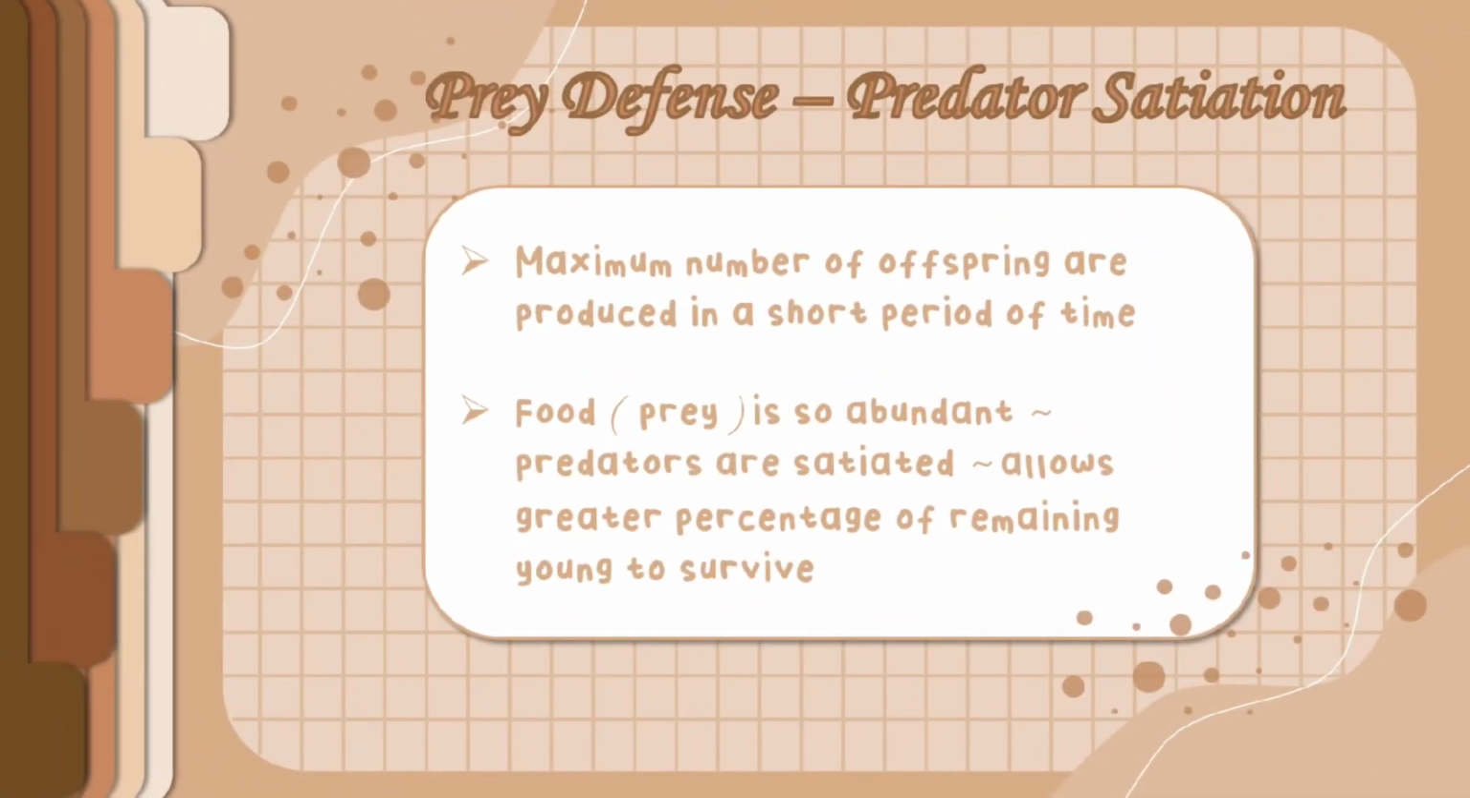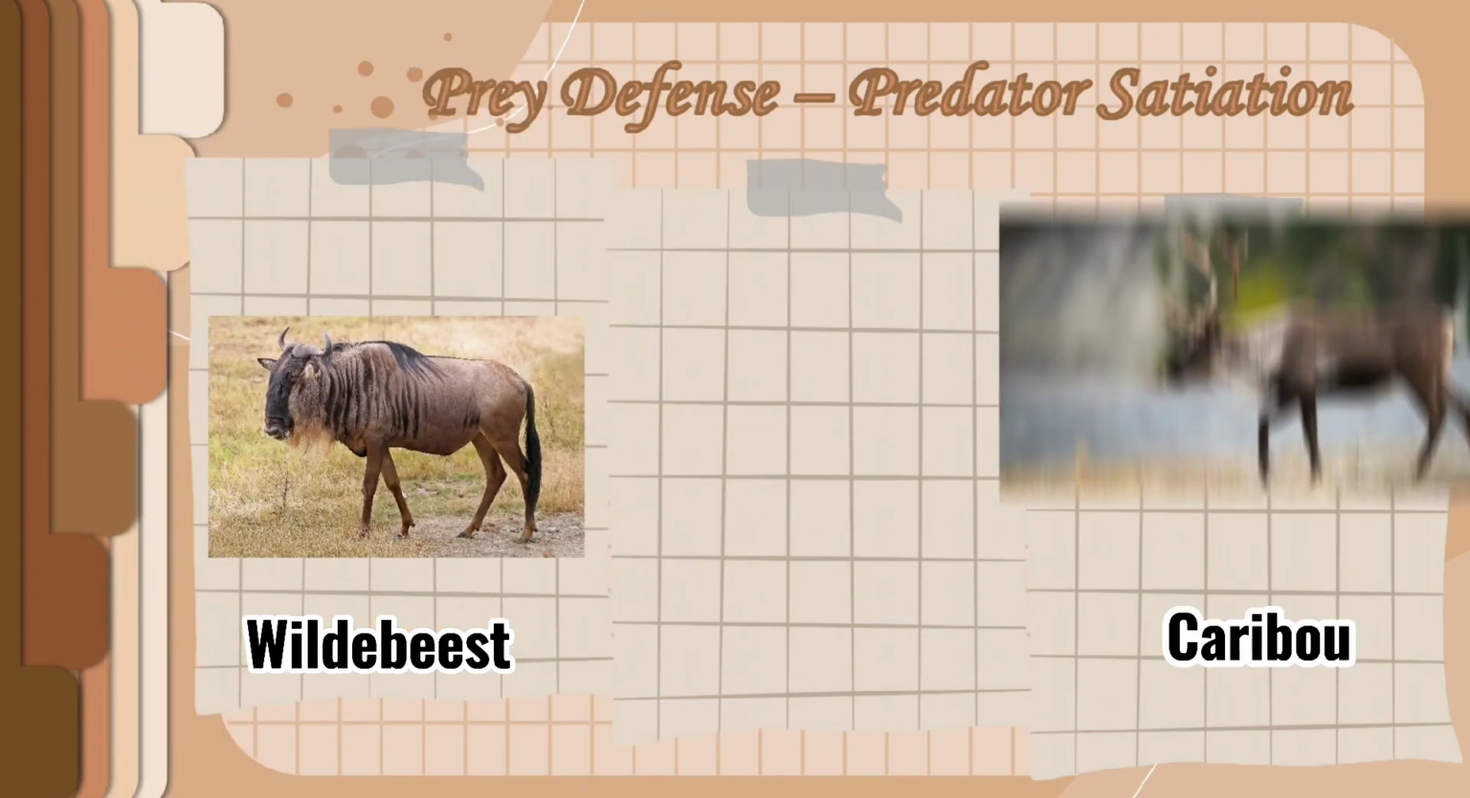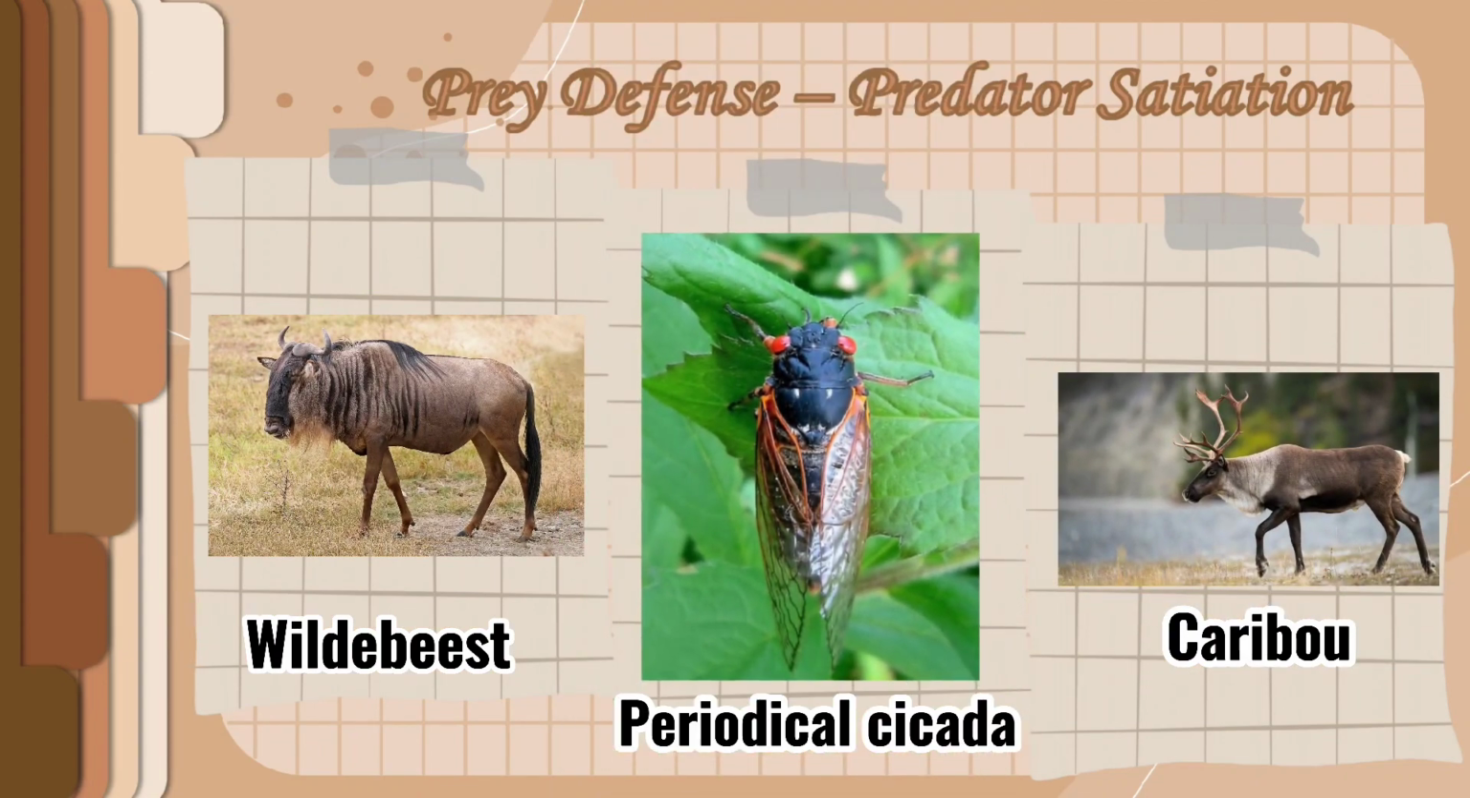Predator satiation. Some organisms utilize a survival strategy called predator satiation. This involves timing mating and reproduction so that a maximum number of offspring are produced in a short period of time. When food is so abundant, predators are satiated, and that allows a greater percentage of young to survive. Examples of organisms that use this strategy include wildebeest, caribou, and the periodical cicada.